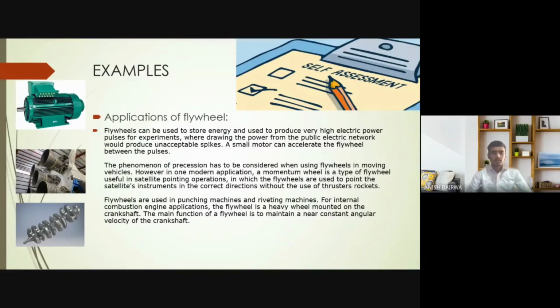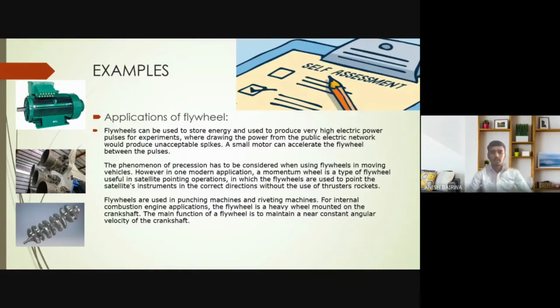Flywheels can be used to store energy and used to produce very high electric power pulses for experiments, where drawing the power from the public electric network would produce unacceptable spikes. A small motor can accelerate the flywheel between the pulses. And the second real life example is the phenomenon of precession, which has to be considered when using flywheels in moving vehicles. However, in one modern application, a momentum wheel is a type of flywheel useful in satellite pointing operations, in which the flywheel is used to point the satellite's instruments in the correct direction without the use of thruster rockets.